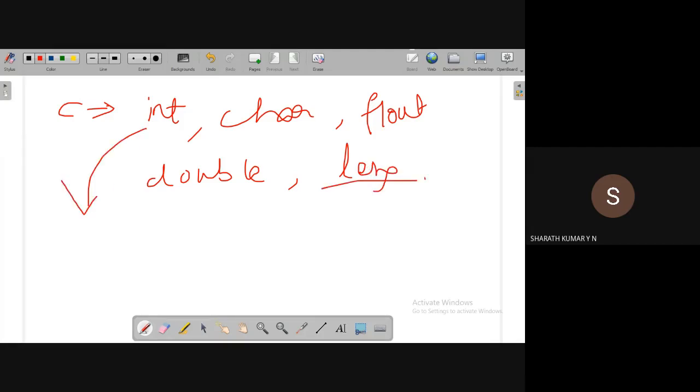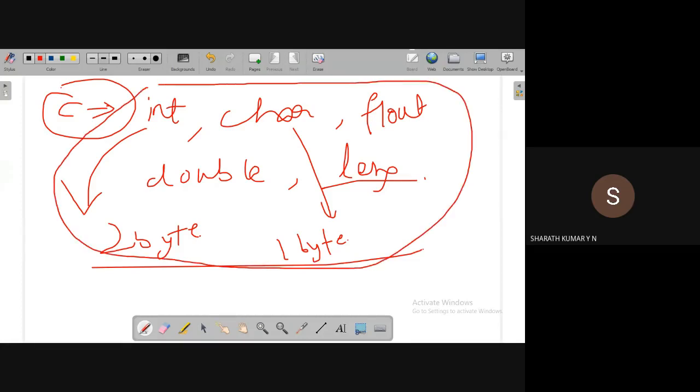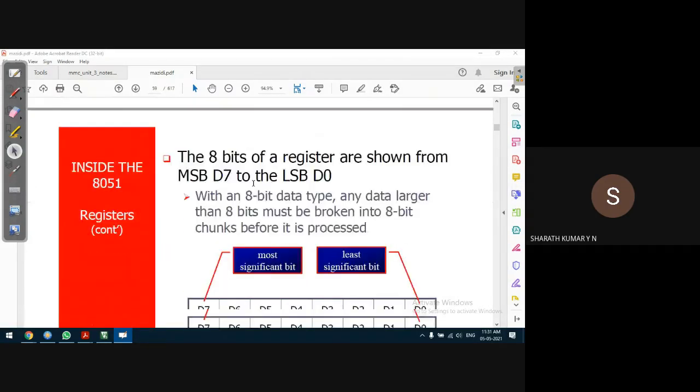For example, integer is a 2-byte data type, character is a 1-byte data type. C language supports these kinds of variable length data types, various size data types. But in 8051 assembly programming, there is no such thing, not in C. In C, there are slight changes that we'll discuss later in the next unit. Assembly programming has only one data type, the 8-bit data type. There is no other data type available in 8051 assembly programming.